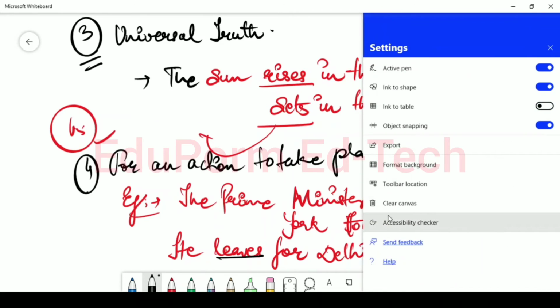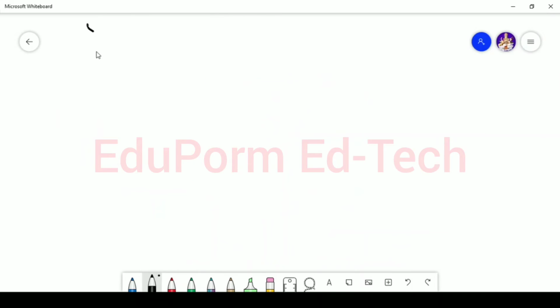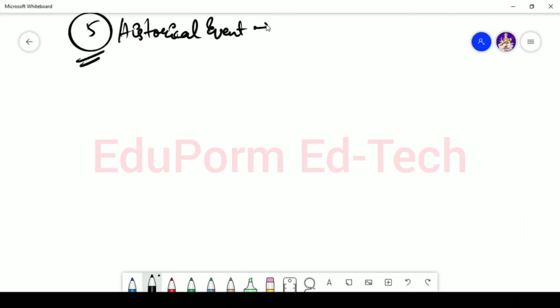Now let's see the fifth use. So the fifth use is when you are talking about any historical event. Let's say for example, if you are narrating any event or any past story.